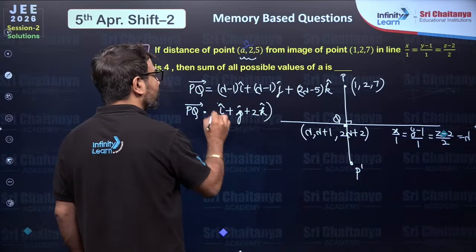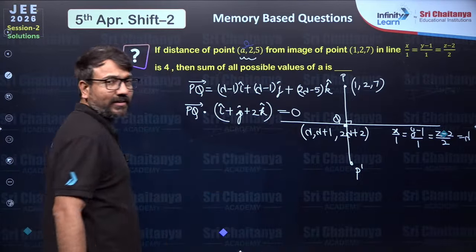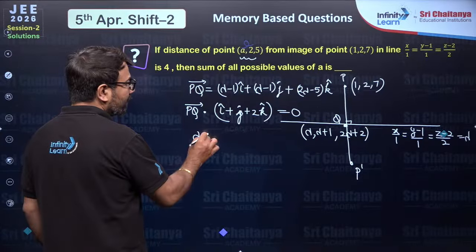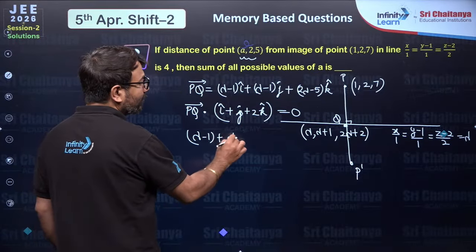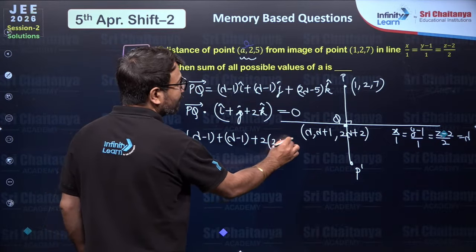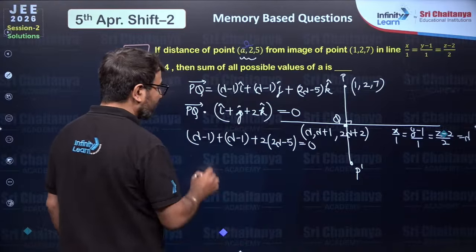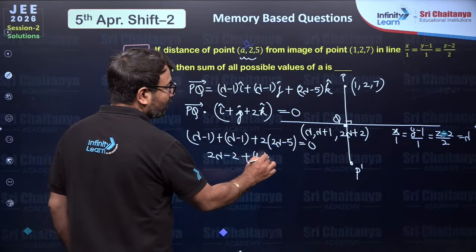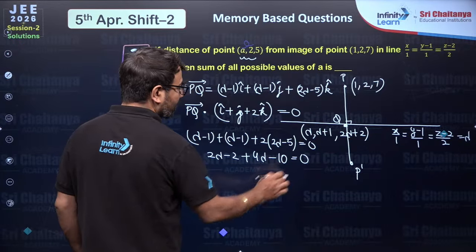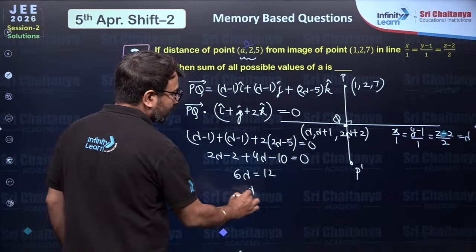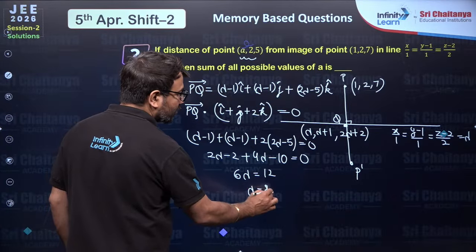if you take the dot product with this, you will be able to see, since these two vectors are perpendicular, their dot product will be 0. So over here you will have lambda minus 1, again lambda minus 1, and 2 times (2 lambda minus 5), which is equal to 0. So 2 lambda minus 2, then 4 lambda, then minus 10, which is equal to 0. So 6 lambda will be equal to 12.